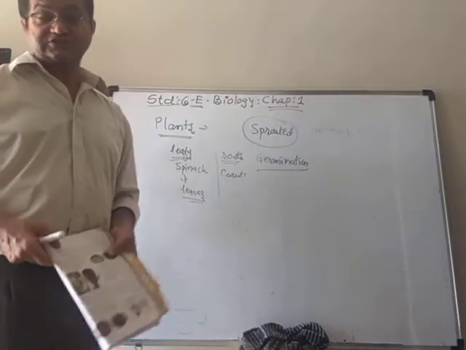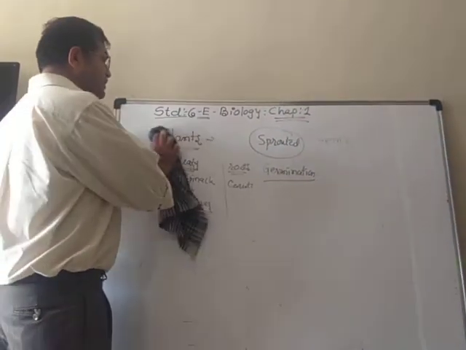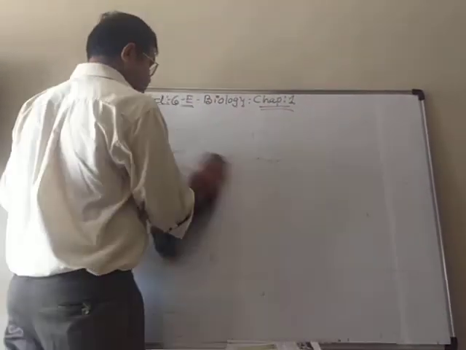Now animals. What types of animals are there?